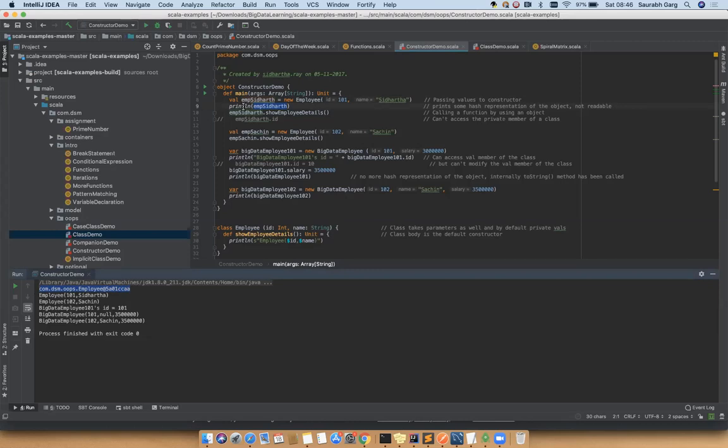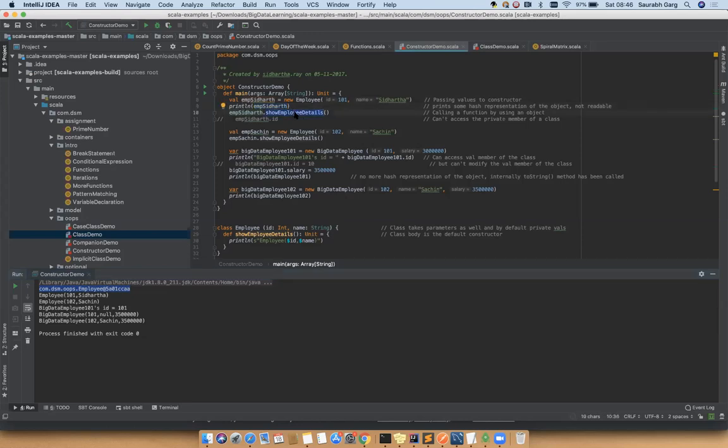But here, even though the employee has ID 101 and name Siddharth, it's printing some hash representation, which is not making much sense. A person can't understand what this is. I can know, yeah, this is an object of the employee class, but what the content is, I can't figure out, right?